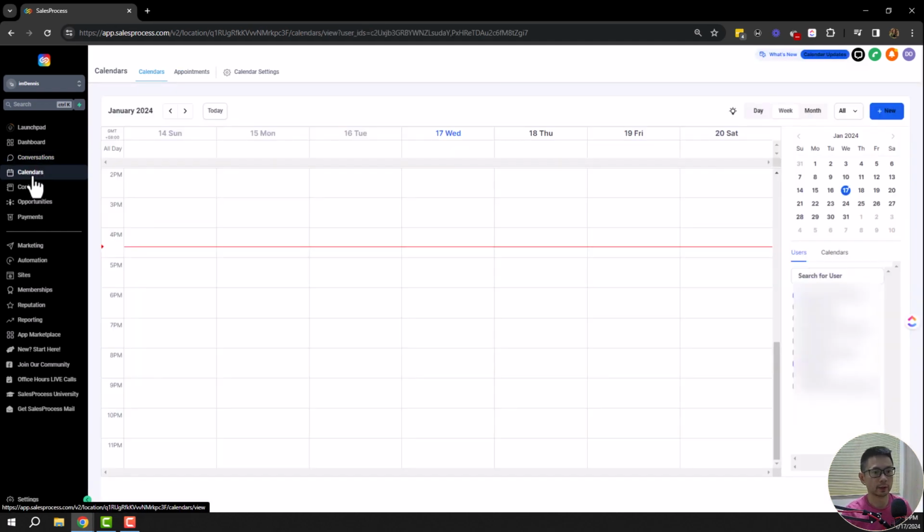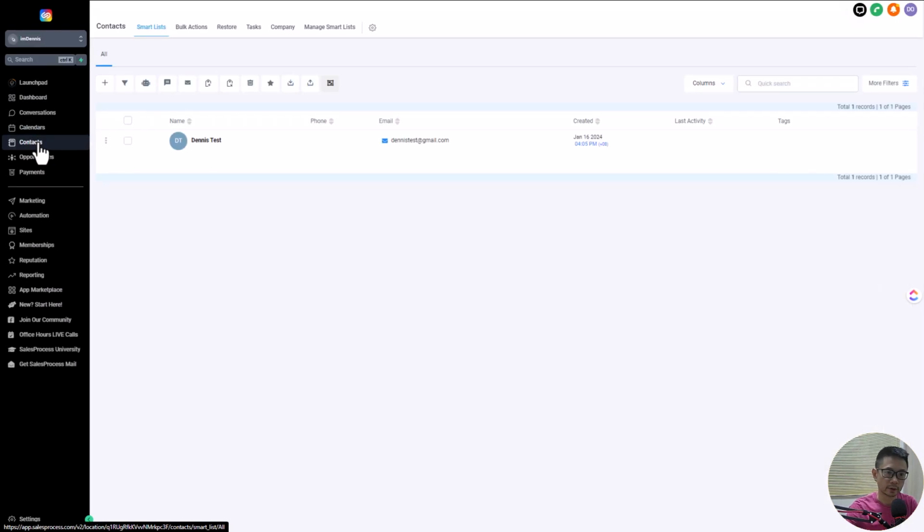Okay, under calendar, say we set up a funnel where someone can make a booking to have a one-on-one call with you. This section here, calendar, is actually linked to your Google Calendar. All you need to do every time you log into GoHighLevel is, once you get in the dashboard, just click on calendar. You can see here how many people have signed up for your one-on-one call, just for an example.